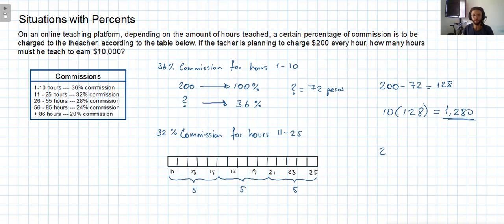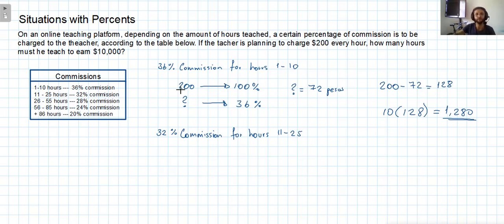So knowing that we have 15 hours here, now let's see how many pesos he will earn. The first thing that I will be doing is to calculate how much he will be earning for every one of these 15 hours that is going to get charged at 32% of commission.